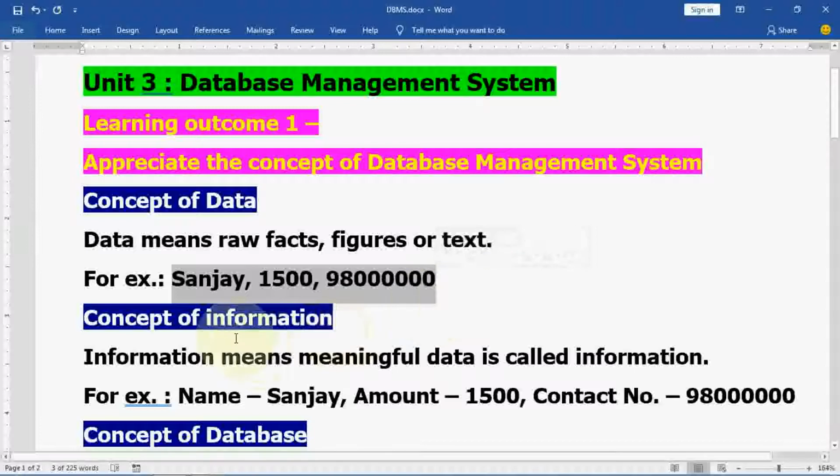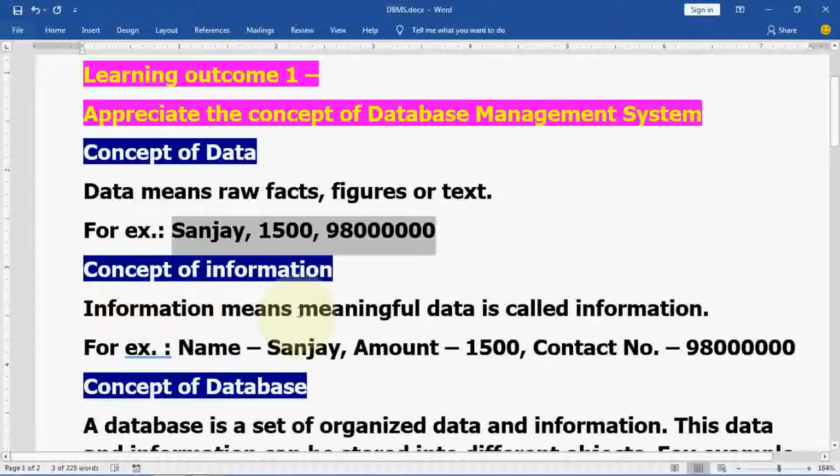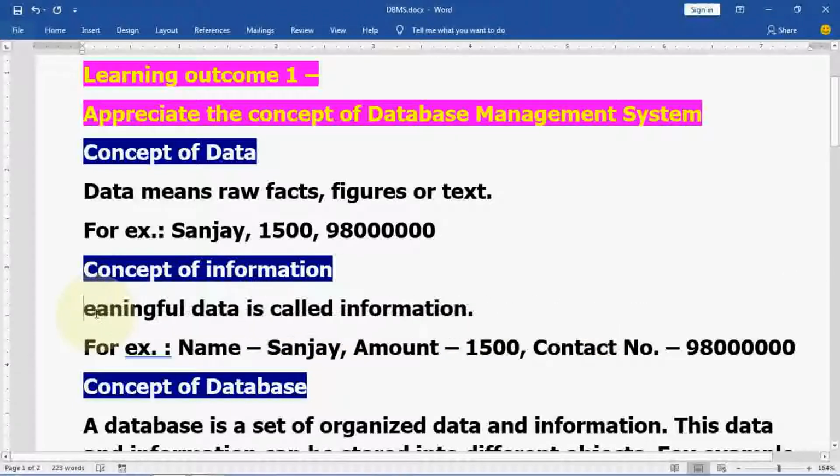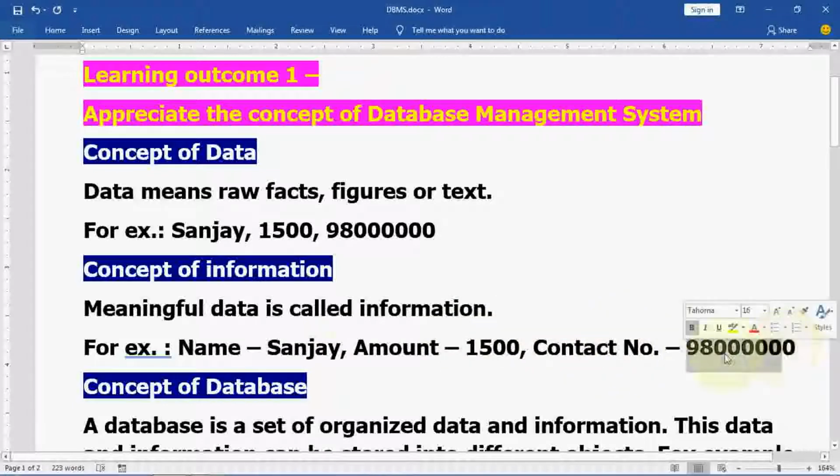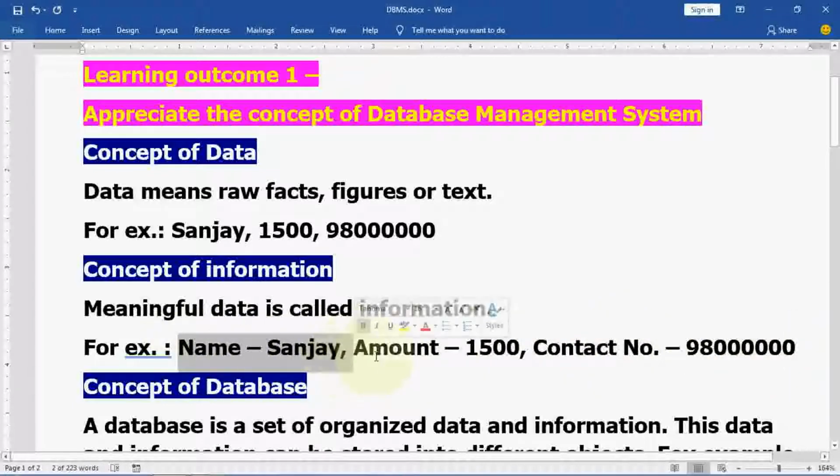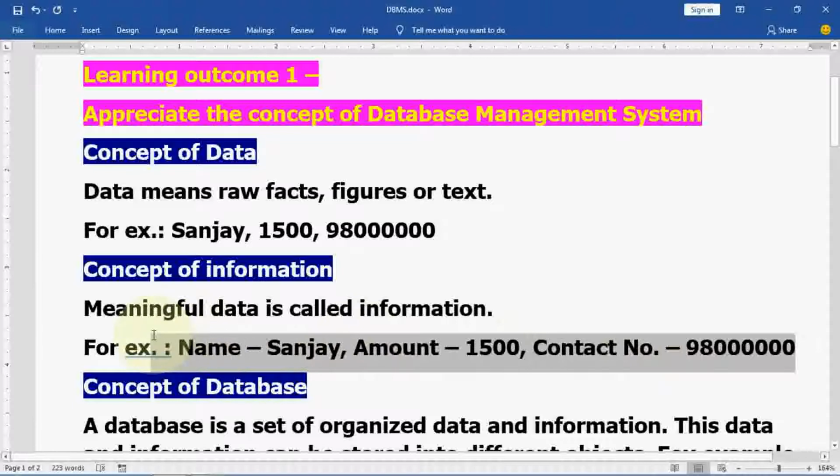Now the next thing is concept of information. Information means meaningful data. Simply, meaningful data is called information. Let me understand this example: name Sanjay, amount 1500, contact number this one. By this people can understand that the name is Sanjay, the amount is 1500, and the contact number is this. Anybody can see it is useful and somebody may want to use it in their work. That is called information. By information we can predict something and understand what kind of data is represented. That's why meaningful data is called information.